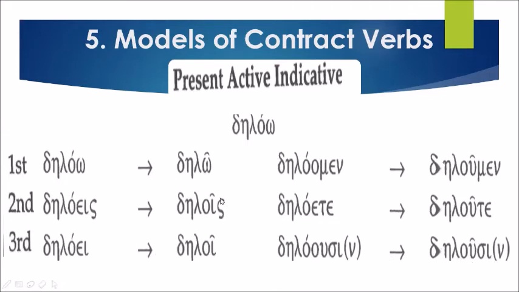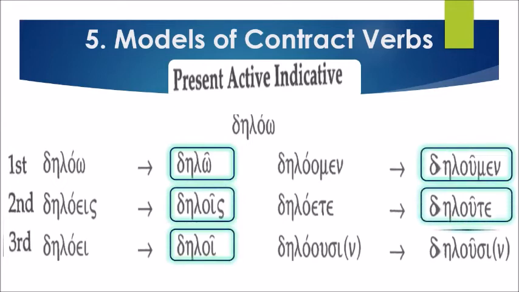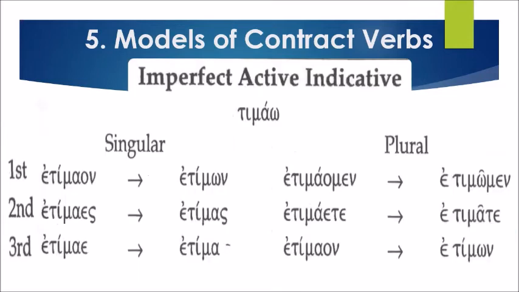Let's read the contracted form of the present active indicative of deiloo. Begin. Deilo, deilois, deiloi, deilomen, deilote, and deilosi. Very good. So let's proceed to the imperfect active indicative.